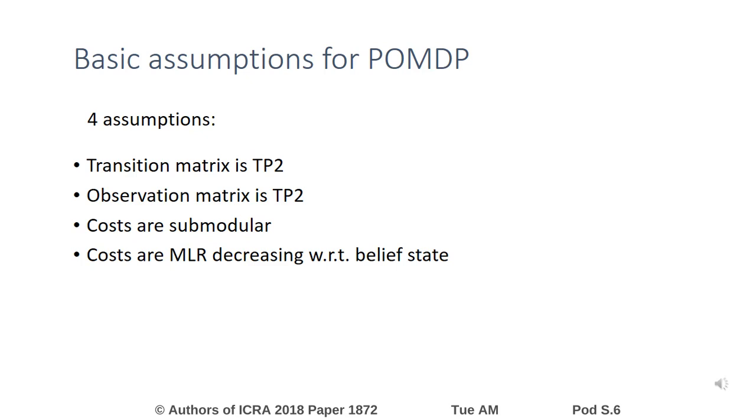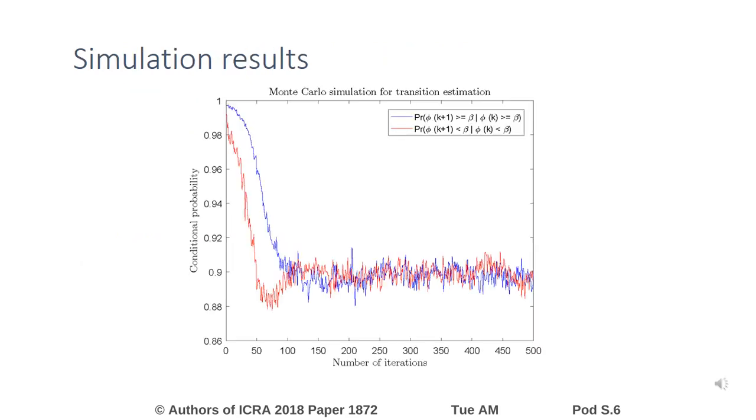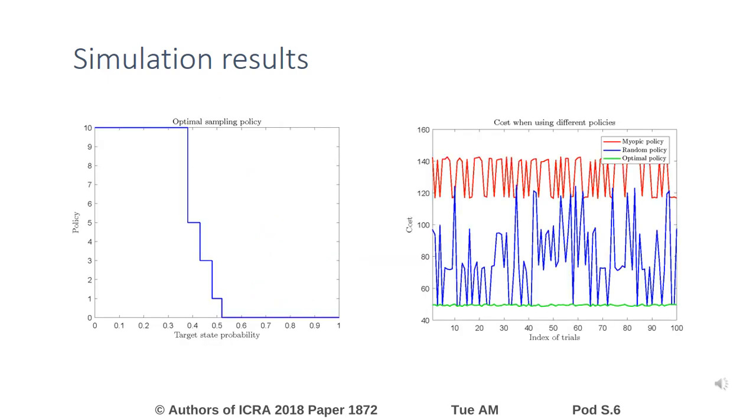Let's look at our result. This is the Monte Carlo simulation of our transition matrix. After we get our transition matrix, we can easily compute the intermittent deployment policy. The left-hand side is the optimal sampling policy, which is also the optimal intermittent deployment policy for our heterogeneous robot teams. The right-hand side is the comparison between our optimal policy and the myopic policy and the random policy.